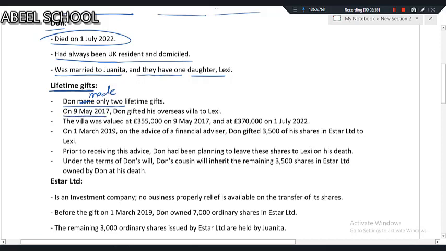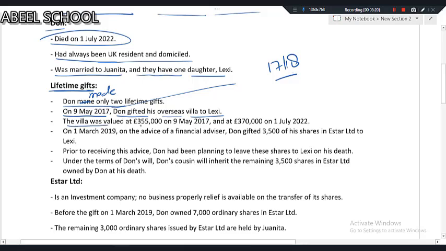On 9th May 2017, which falls in the tax year 1718, Don gifted his overseas villa to Lexi. Okay, that is his daughter.